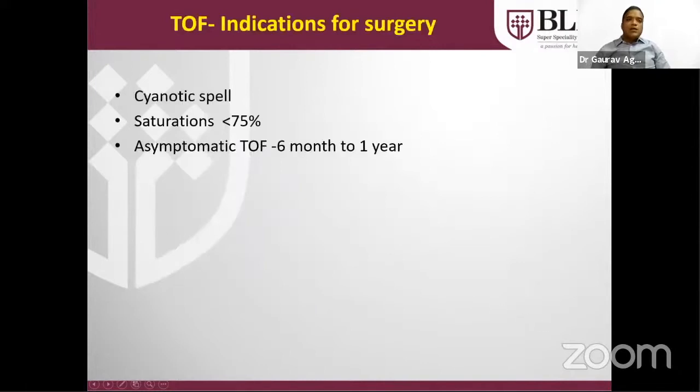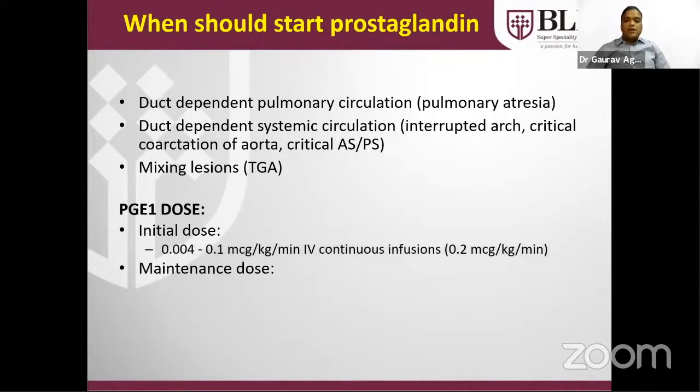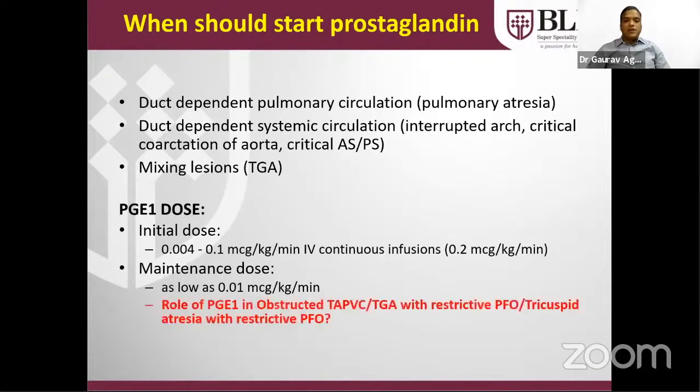Indication for surgery in tetralogy of Fallot is whenever there is saturation less than 75% or any history of life-threatening cyanotic spell. The ideal age of repair of tetralogy of Fallot is by 6 months of age in the Indian setup, but abroad they are getting operated at less than 6 months of age also. The PGE1 dose, prostaglandin dose, is 0.004 to 0.1 mcg per kg per minute IV infusion, which can go up to 0.2. For maintenance, whenever the desired saturation is achieved, it can go down to 0.01 mcg per kg per minute.